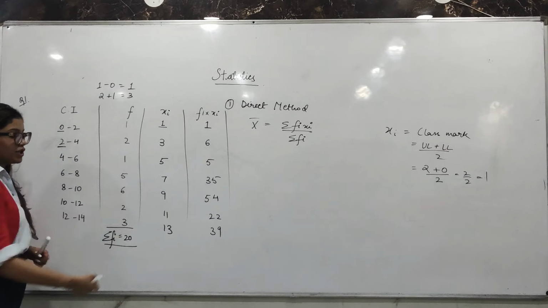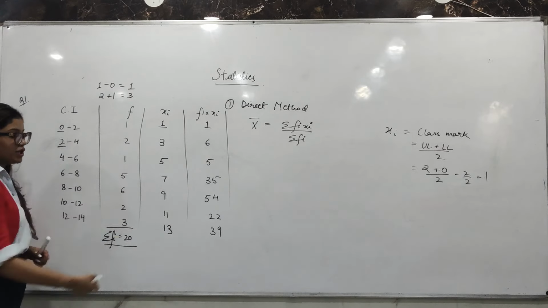I will do 5 plus 5, 10, 10 plus 6, 16, 16 plus 4, 20, 20 plus 9, 29, plus 1, 30, 32. 2 लिख लिया, 3 carry over, 3 plus 3, 6, 6 plus 5, 11, 11 plus 2, 13, 13 plus 3, 16, 162. We have sigma fi xi, we have sigma fi. Let's put it in the formula.